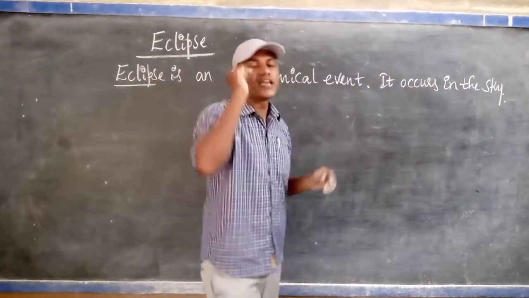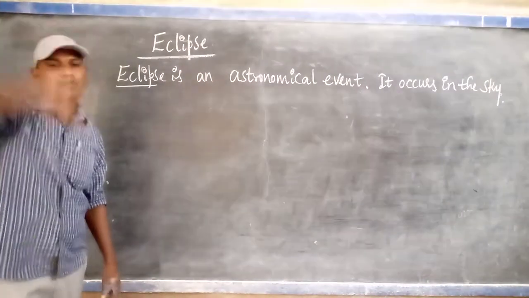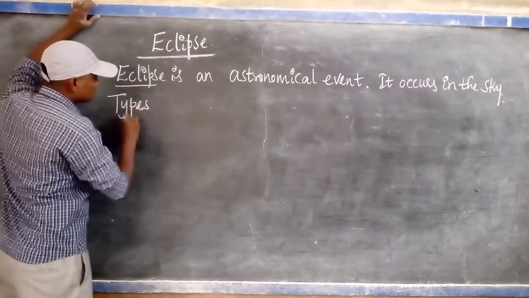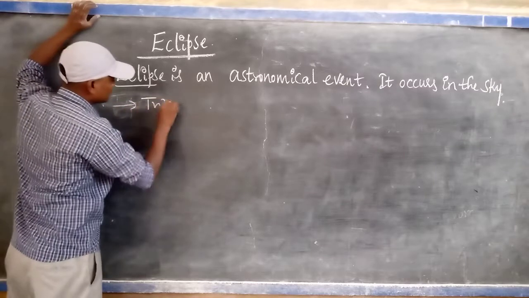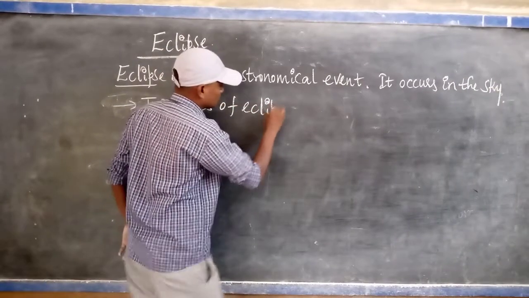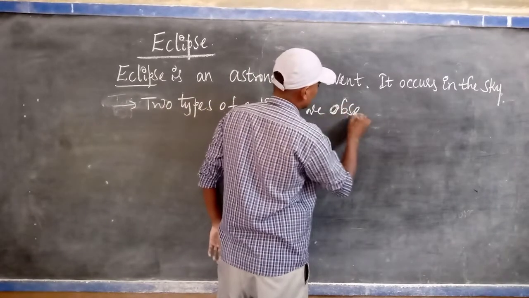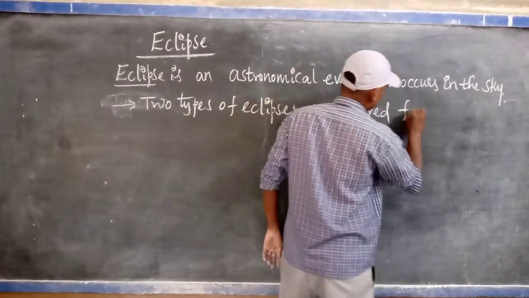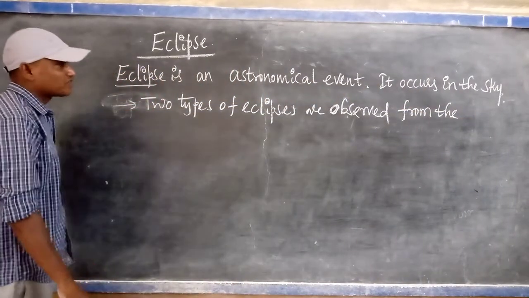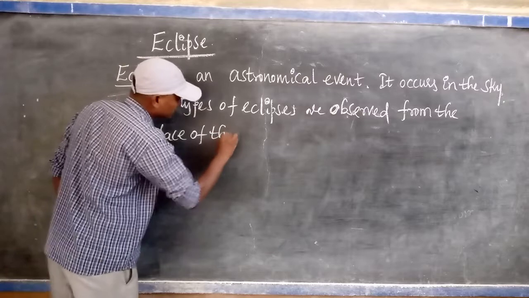It occurs where? In the sky only. It does not occur on the surface of the earth. It occurs in the sky only. So two types of eclipses are there. Two types of eclipses are observed from the surface of the earth.